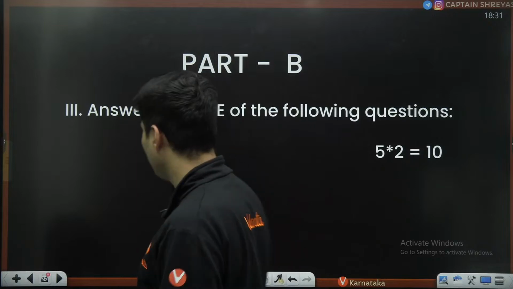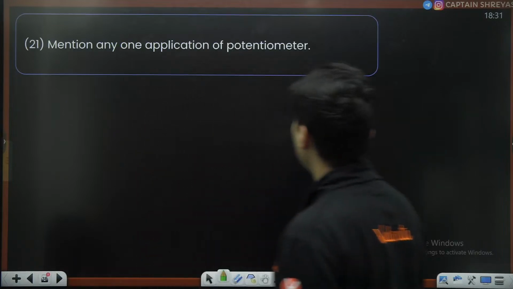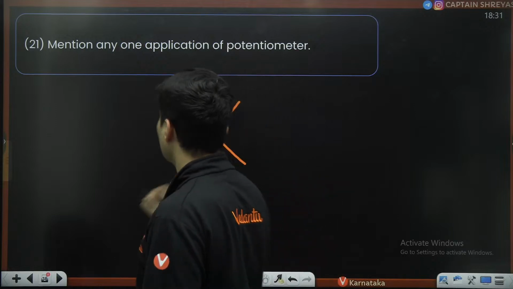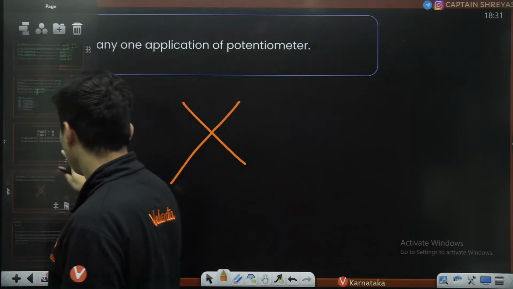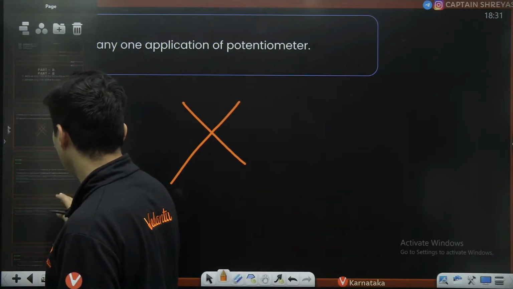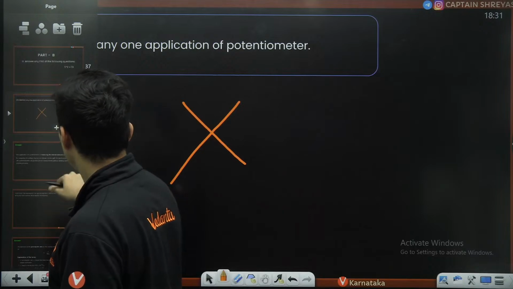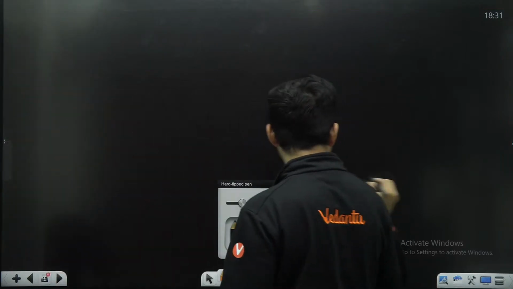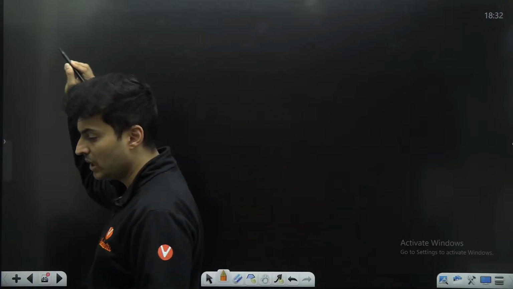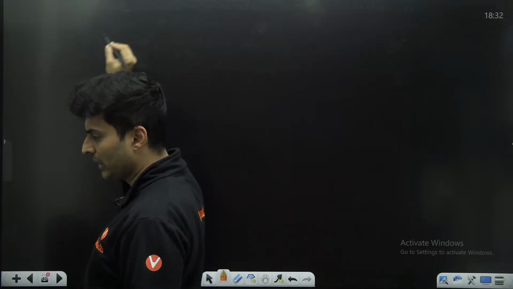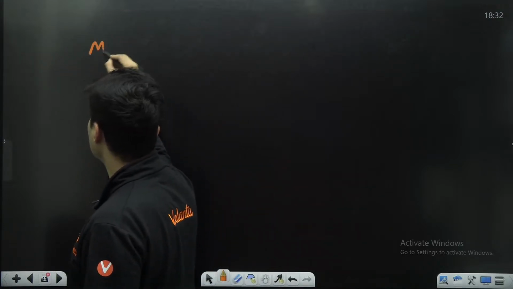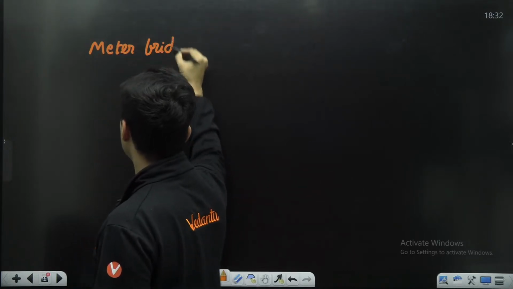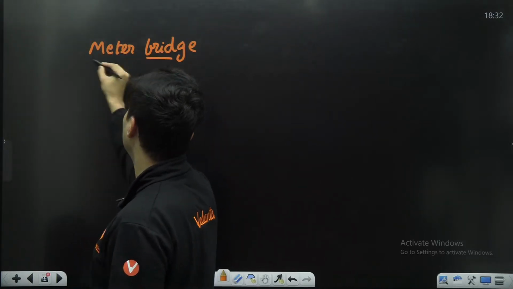Answer any of the 5 questions over here. Mention any one. Okay, potentiometer is not there. Let me just remove this particular slide. Yes, potentiometer is not there. Just ignore it. Meter bridge is there. Well, I hope you know what a meter bridge is. If they ask a question on meter bridge, definitely you should be able to do it. Yep. Meter bridge is definitely there.